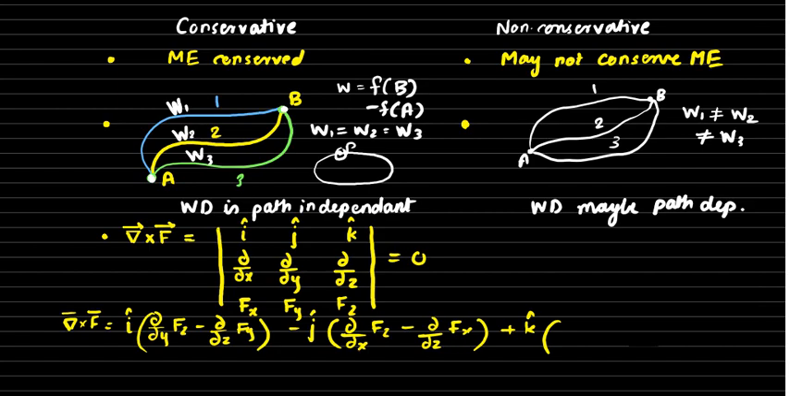Each of these brackets has to be 0. See, because the net value of the curl is 0, no component can survive if the force is to be conservative. So k cap, partial derivative with respect to x of the y component of force minus partial derivative with respect to y of the x component of force.